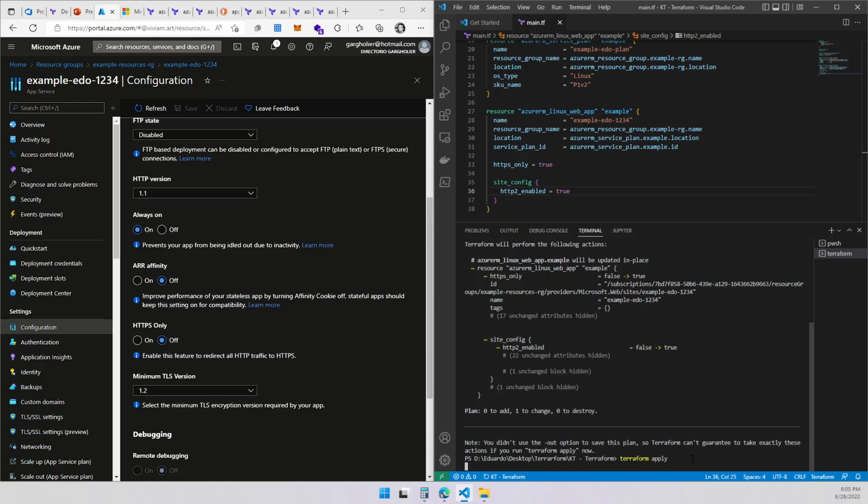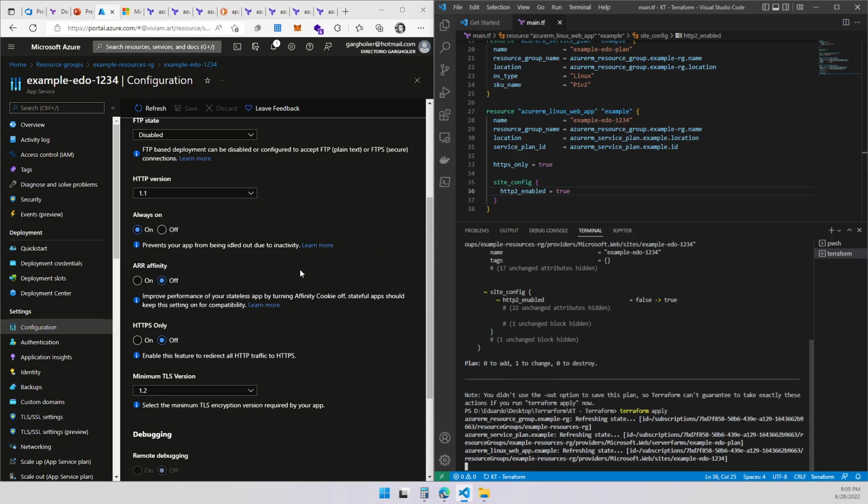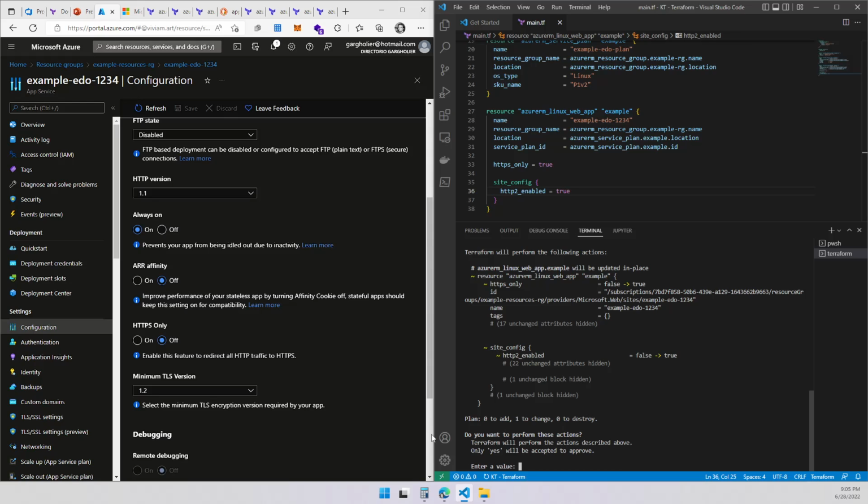And the good thing about this one is it's a declarative way you do it. You're going to see that in a minute. That means that it's going to set this application as we set it on code. I don't know if you have had the chance to experience this before, but sometimes people touch your configuration and mess it up, and your application stops working because somebody changed something.